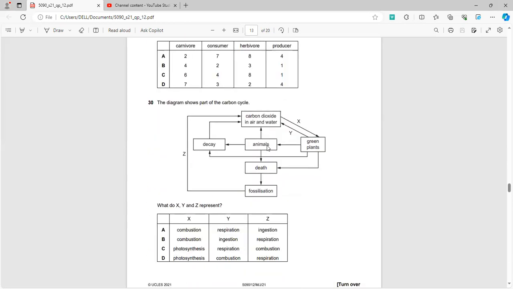Now on question 30, what do X, Y, and Z do? Whenever you hear the word fossil fuels or fossilization, obviously combustion will occur from here.